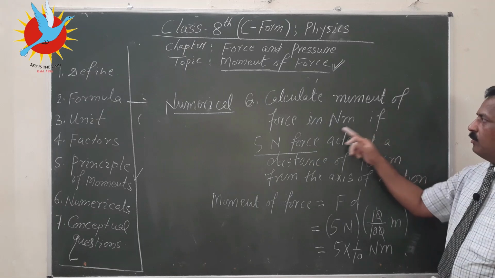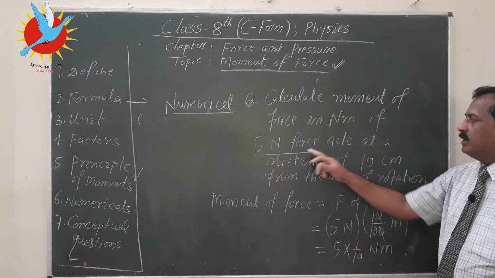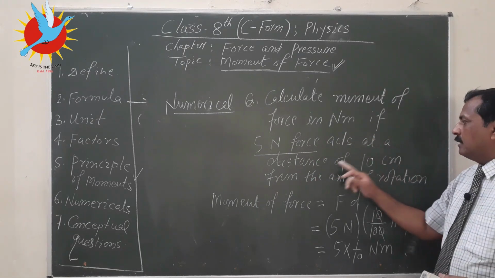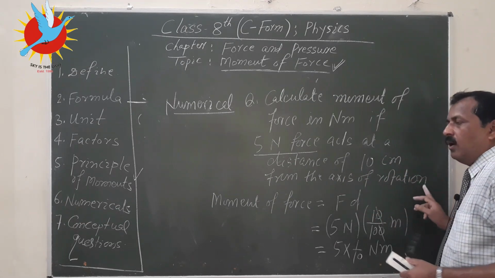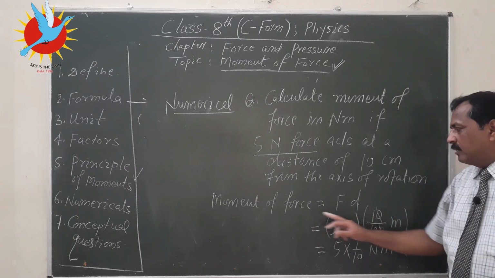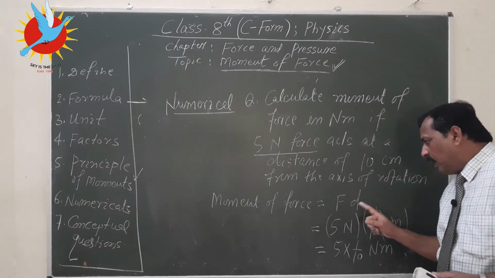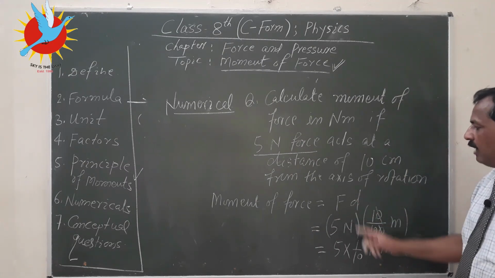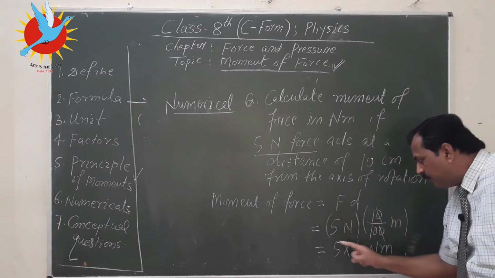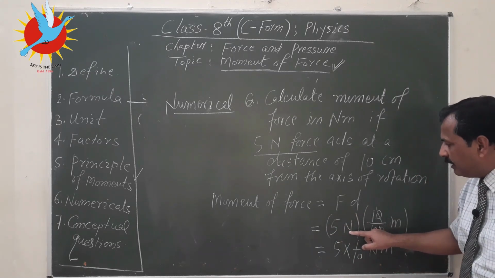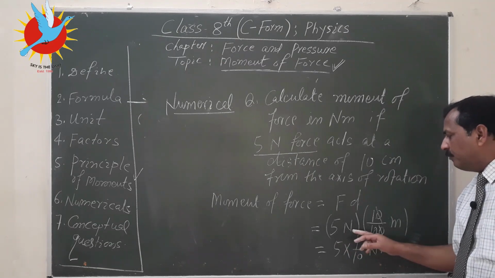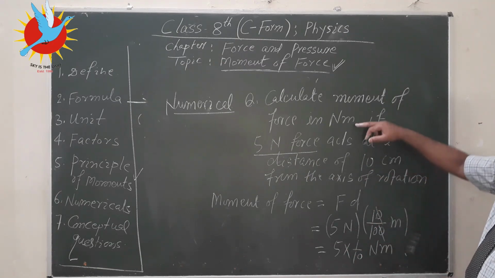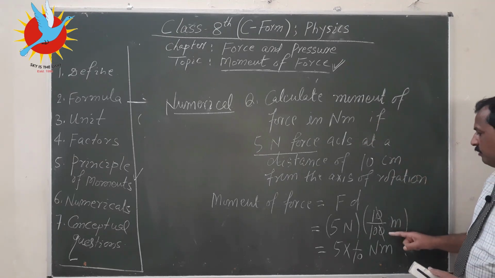Calculate moment of force in Newton meter if 5 Newton force acts at a distance of 10 centimeter from the axis of rotation. So moment of force, you use the formula Fd, put the value of F, force, and along with unit if you write it will be better. So 5 Newton. Distance, because it has to be in Newton meter, so this centimeter is converted in meter.